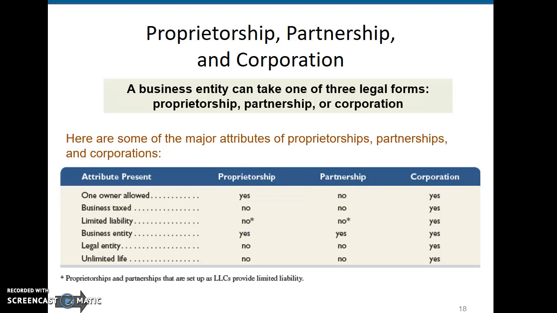There's an unlimited life with a corporation, meaning that the corporation can continue going on even if someone leaves the corporation. But with a partnership and a proprietorship, once those individuals that are running those different businesses are no longer with the organization, then they have to start a whole new proprietorship or partnership.